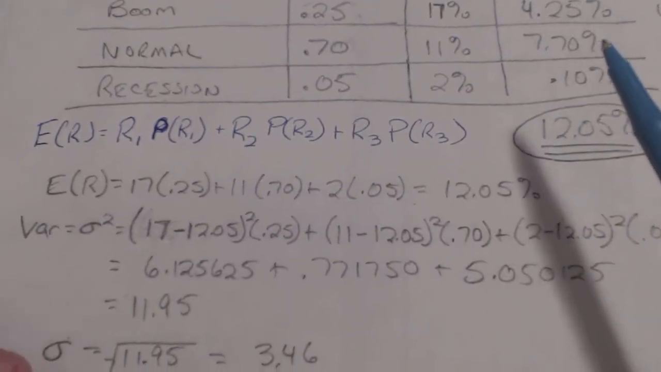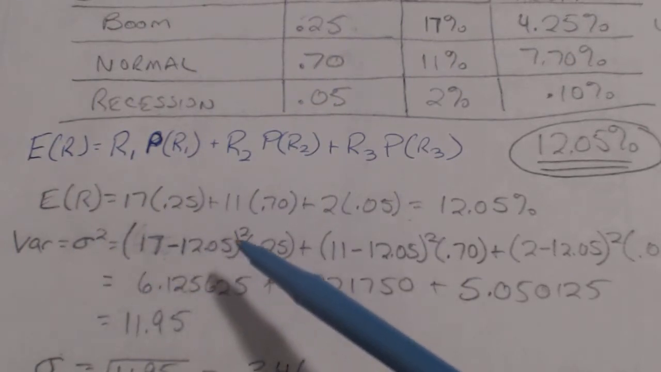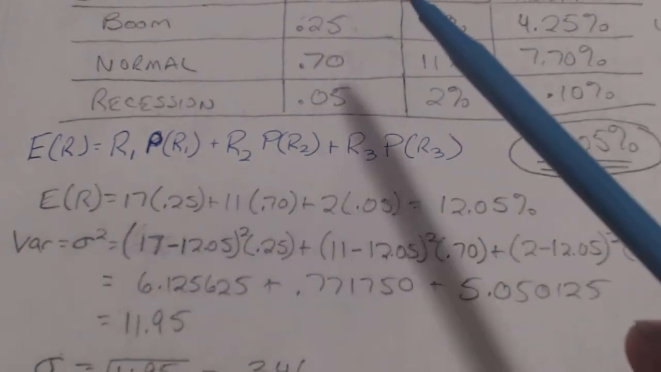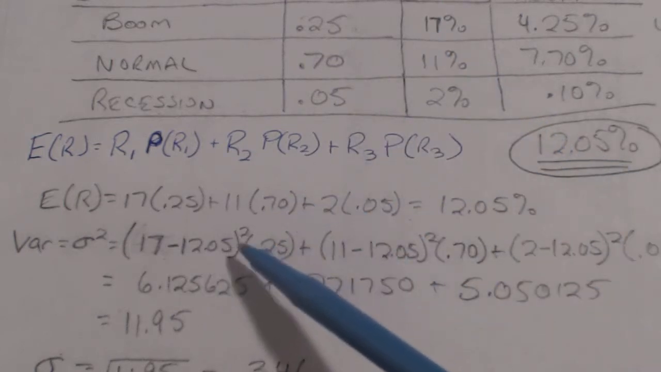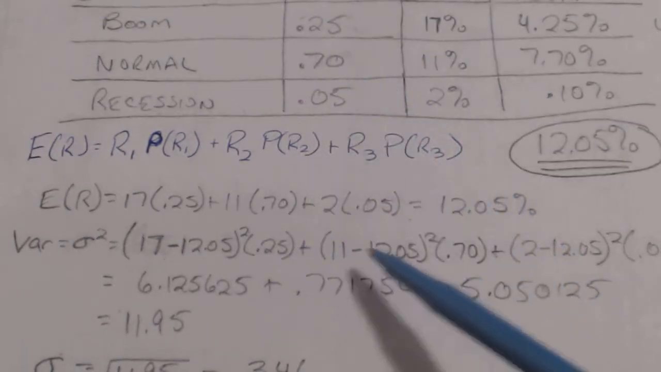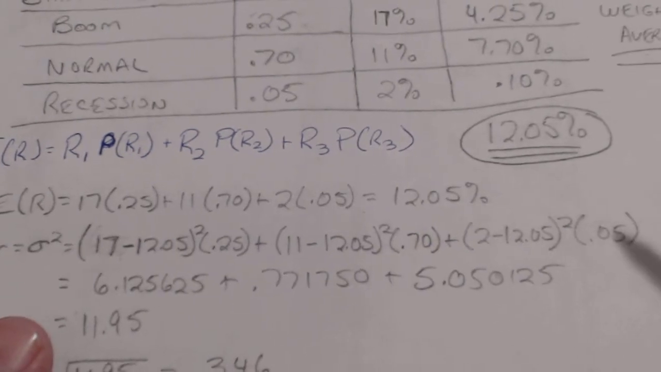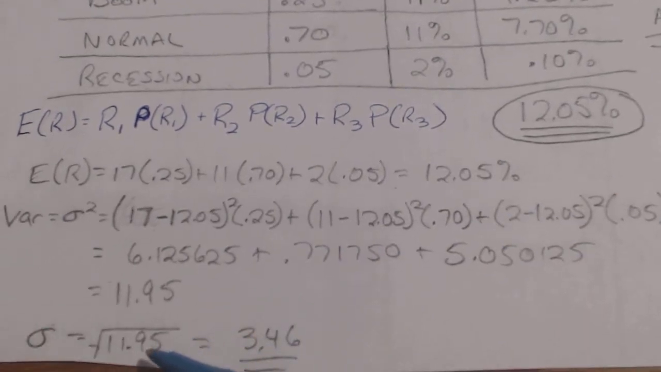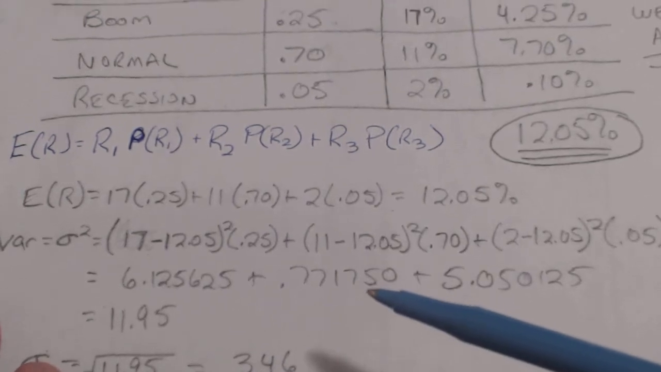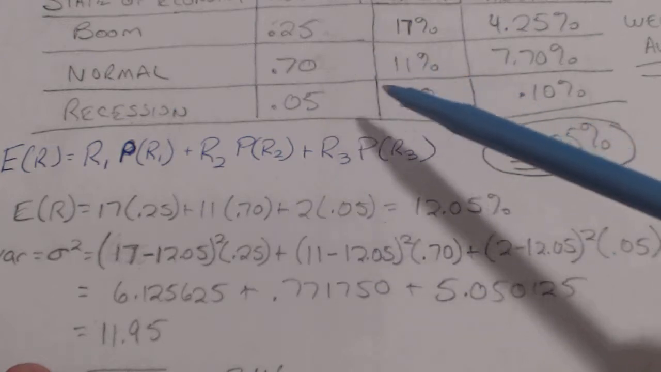Here's the actual formula. The variance for that, remember, is x minus mu squared times the probability. So x in this case is 17 minus mu, which we found is 12.05%, square that and times the probability for that happening. And the same thing, x minus mu squared times the probability, x minus mu squared times the probability, to get the variance. And remember, the standard deviation is just the square root of the variance. So if they ask you for the variance or the standard deviation, remember it's x minus mu squared times the probability.